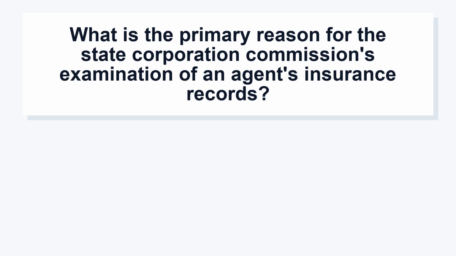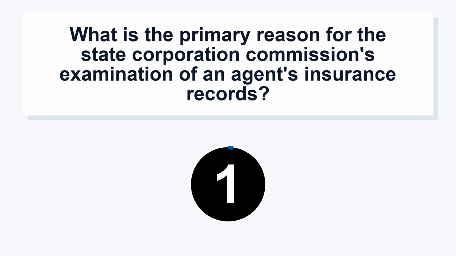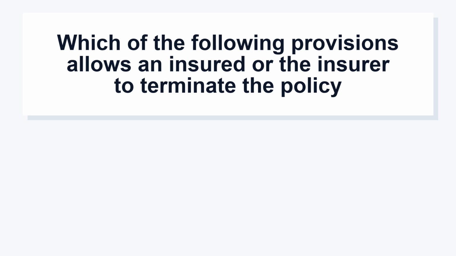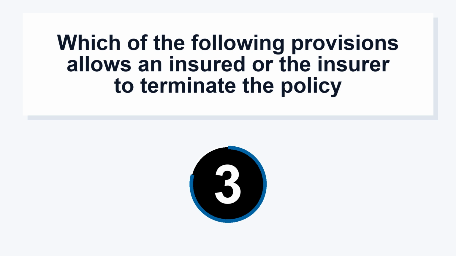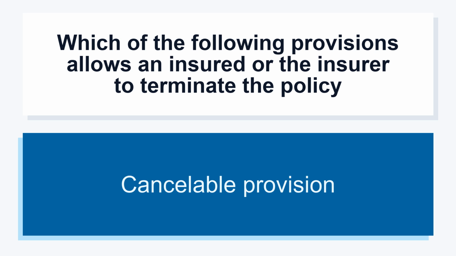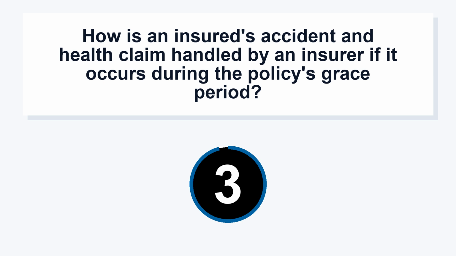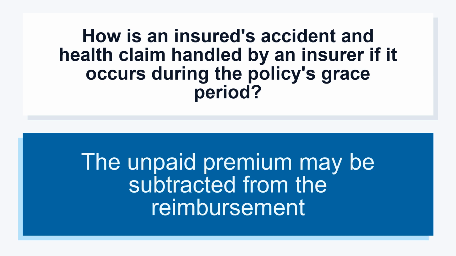What is the primary reason for the State Corporation Commission's examination of an agent's insurance records? To determine compliance with state insurance laws and regulations. Which of the following provisions allows an insured or the insurer to terminate the policy? Cancelable provision. How is an insured's accident and health claim handled by an insurer if it occurs during the policy's grace period? The unpaid premium may be subtracted from the reimbursement.